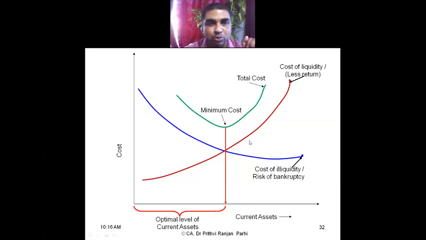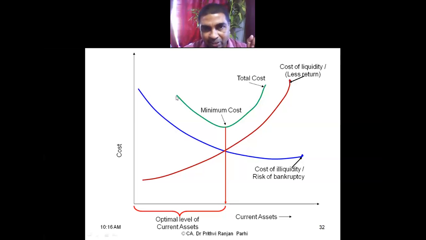You see, this is one point, this is one cost, this is one cost. If I add these two costs, this is one kind of cost, this is one kind of cost. If I add this cost and this cost, the total cost will be higher. This is the total cost. Okay, total cost is a different line.